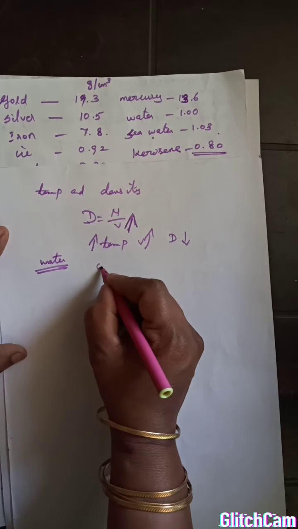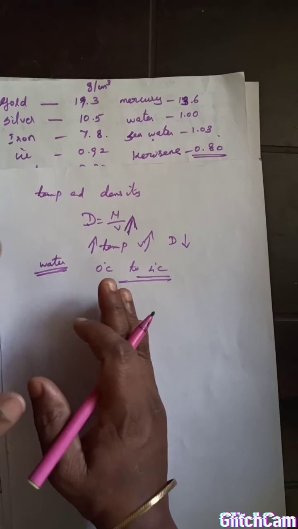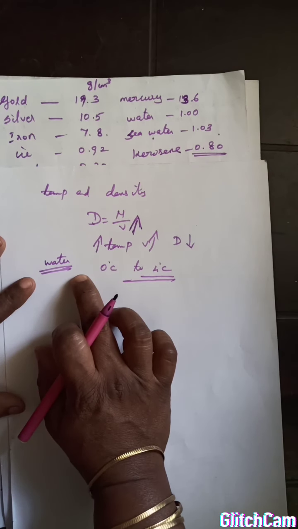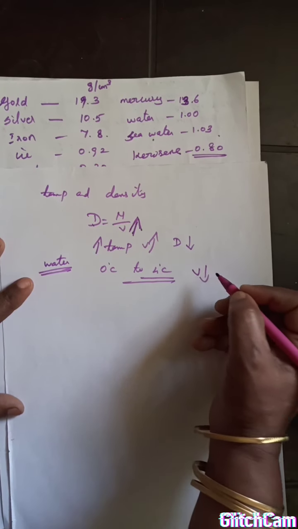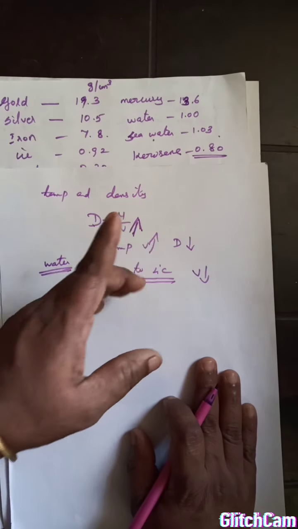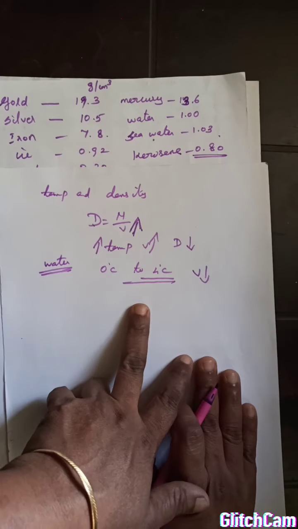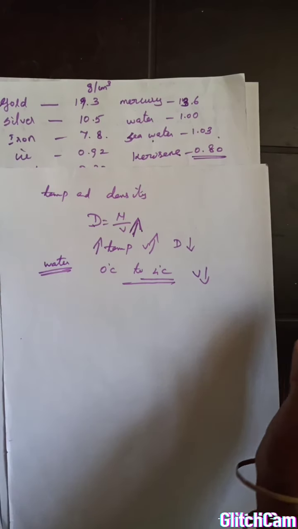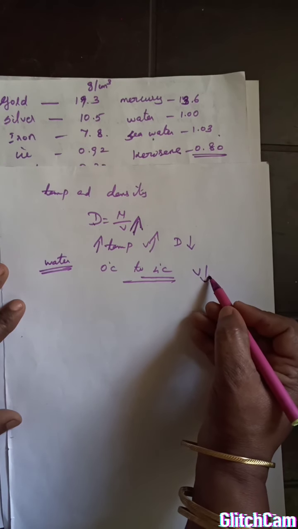If we start heating the water from 0 degree to 4 degree Celsius, we expect that water will expand in size, but actually what happens on heating water from 0 degree Celsius to 4 degree Celsius is that the volume decreases, it contracts. Okay, actually on heating substances expand, on cooling substances contract. But in water, when we give heat energy or increase the temperature from 0 degree to 4 degree Celsius, the water particles are not expanding, they are contracting. So what happened? The volume is decreasing.